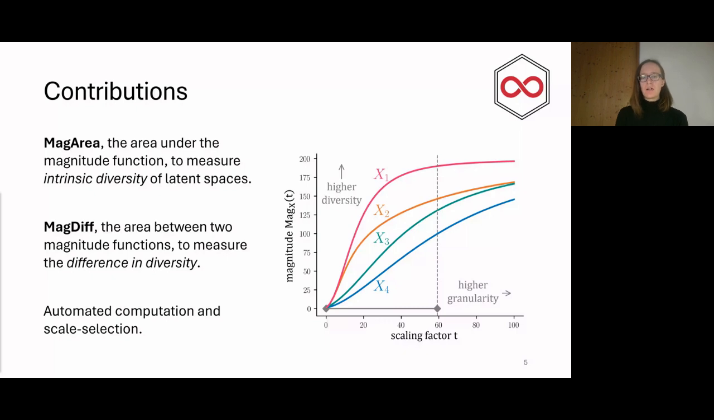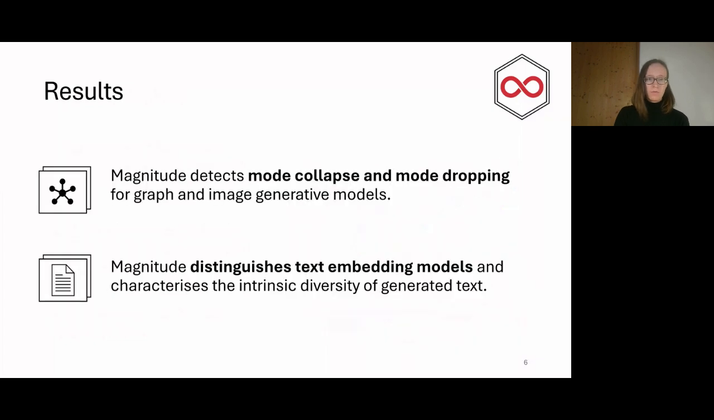First, we use the area under the magnitude function to measure the intrinsic diversity of a space. Next, we use the area between two magnitude functions to measure the difference in diversity between two latent representations. In the paper, we then automate the calculation and the scale selection for computing these diversity measures. Let's now look at some actual results from the experiments we've implemented.